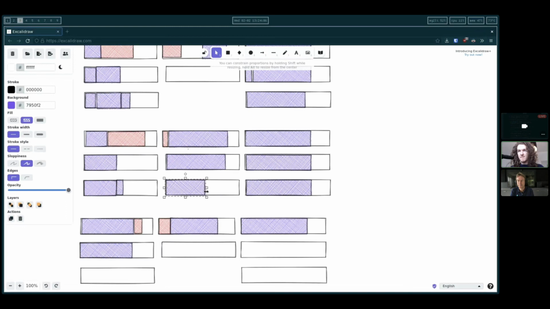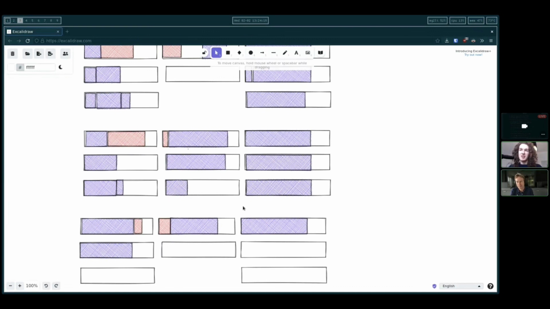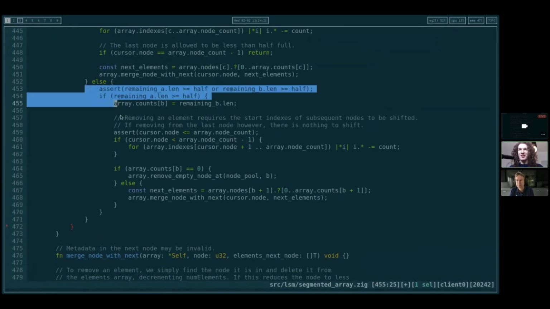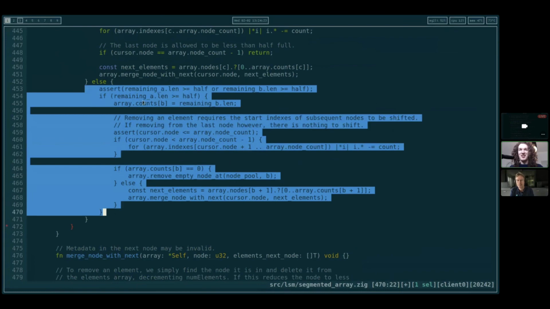Now, it could still be over half, or it could be less than half. We don't know. So we check if this is over half or less than half. And if it's less than half, we merge with the next one, which is guaranteed to succeed. And really, this is just a better strategy for solving this part, which I was just going branch crazy on.